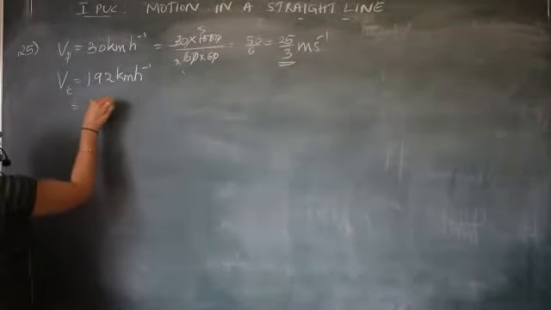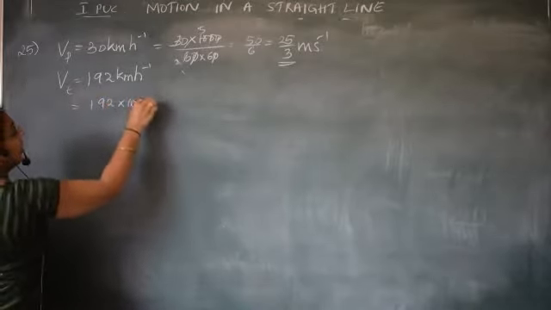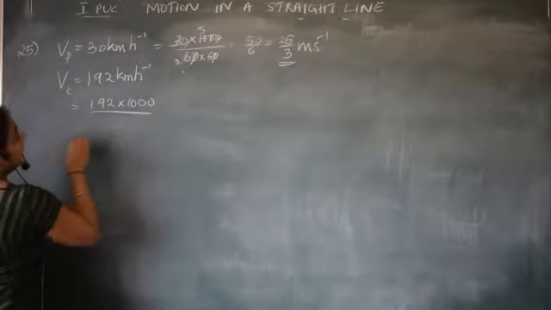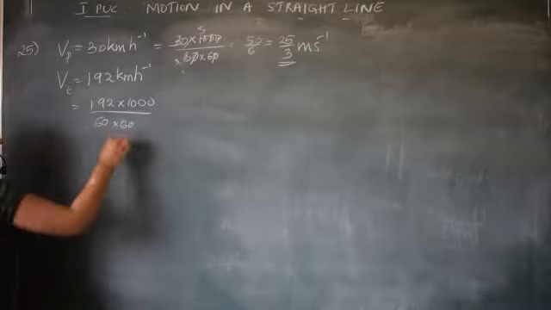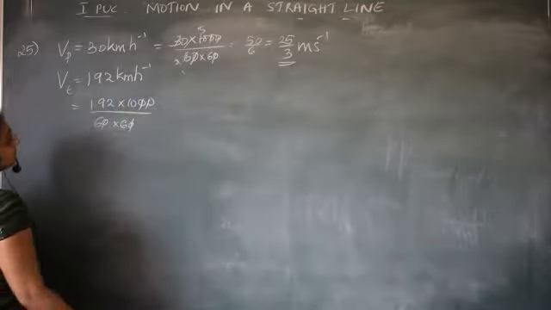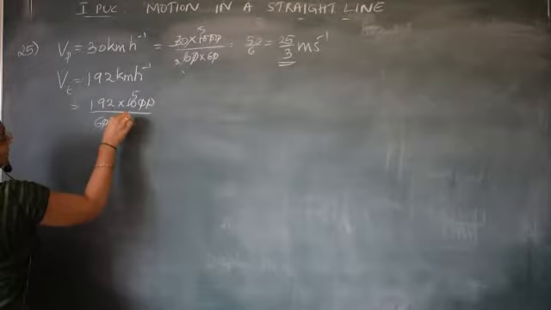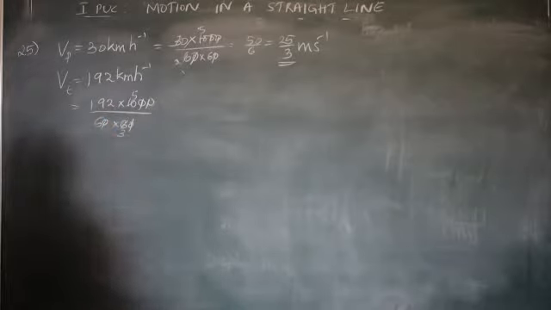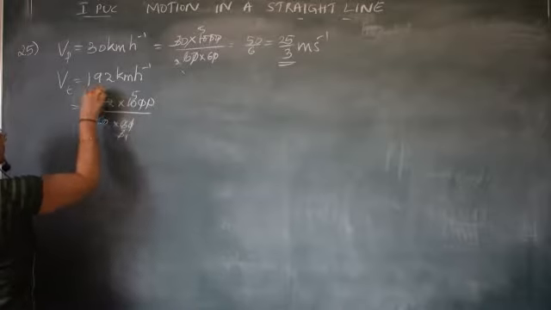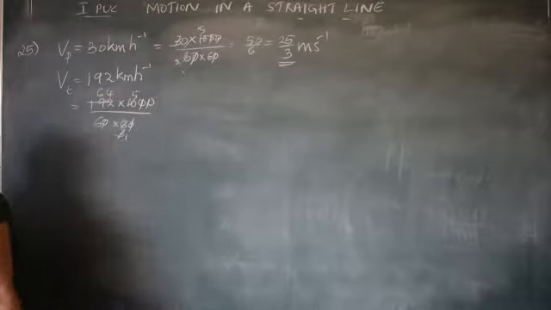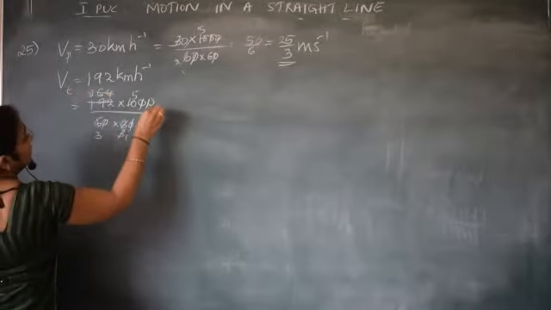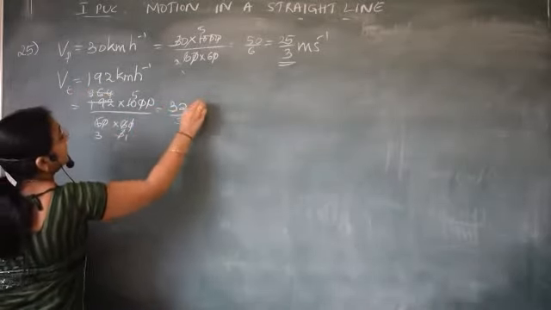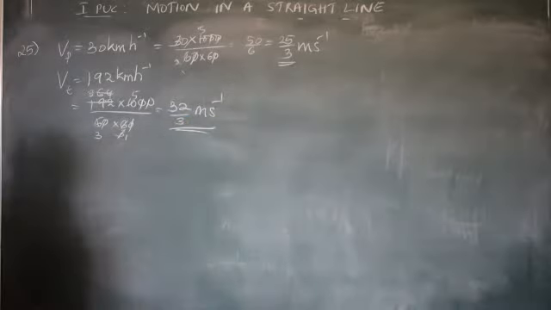This one, 192 into kilo means 1000, divided by 1 hour, which is 60 minutes, and 1 minute is 60 seconds. So what is the answer we get? Next, 32 by 3 meter per second is nothing but the thief's speed.